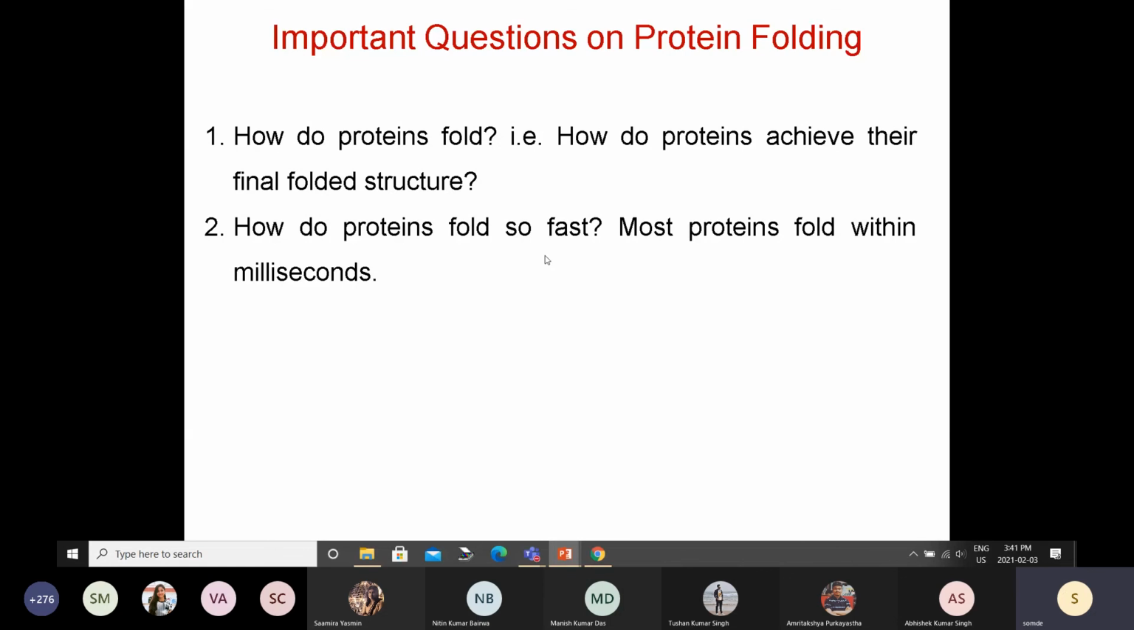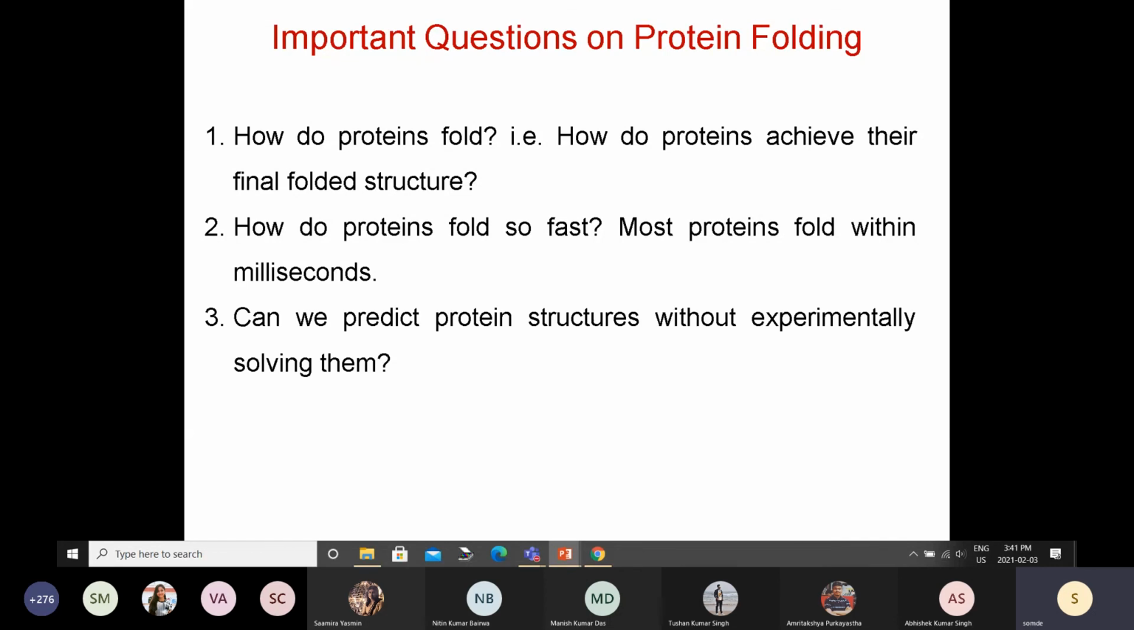That's basically the second part of the same question. How do the proteins fold so fast? If it has to sample all the conformations, it will take years, billions of years. But they fold in milliseconds. So it means that they are not sampling all the conformations. So how do they do that?